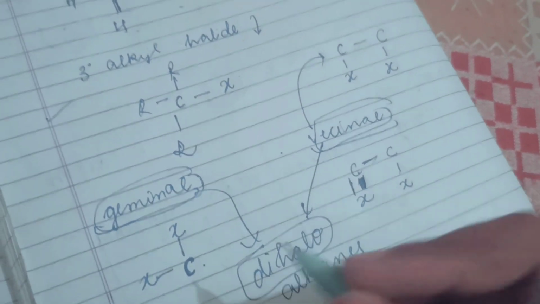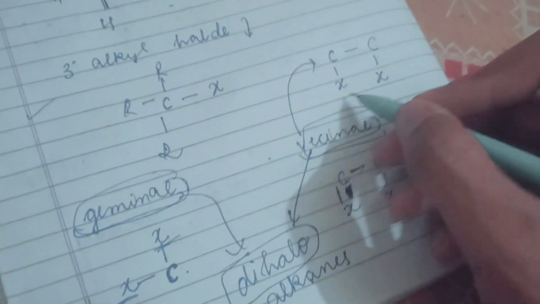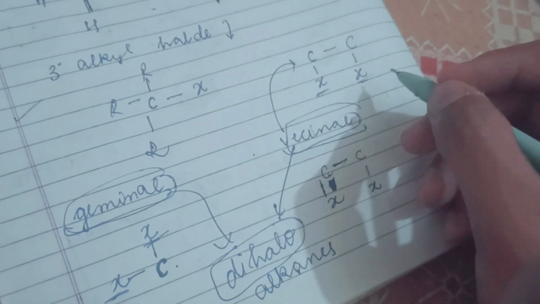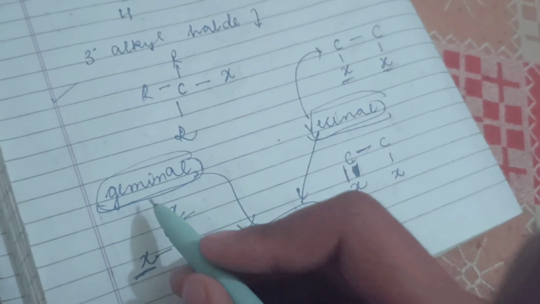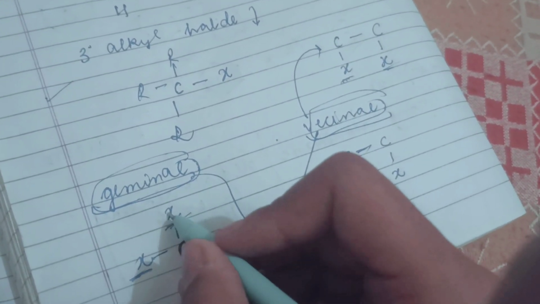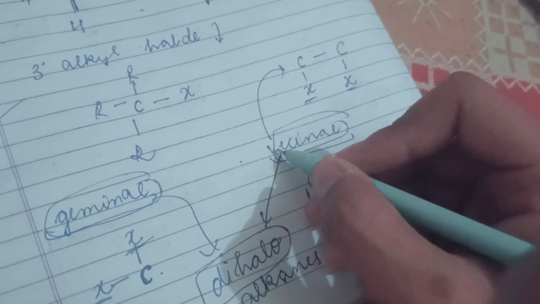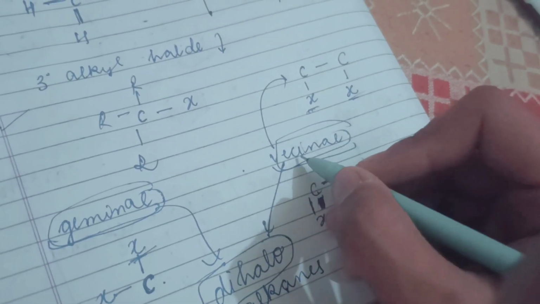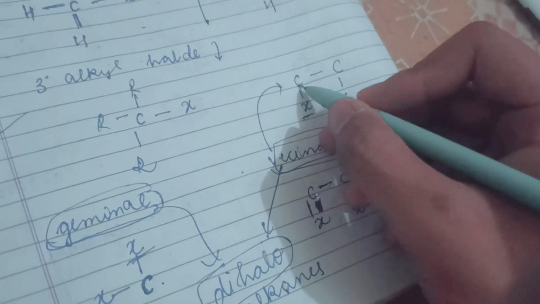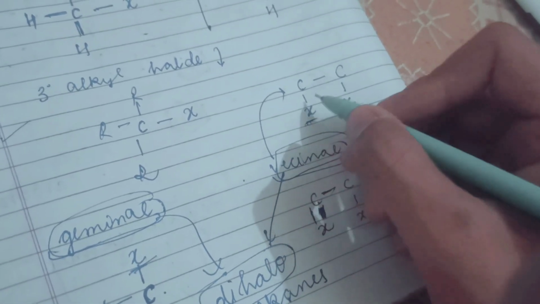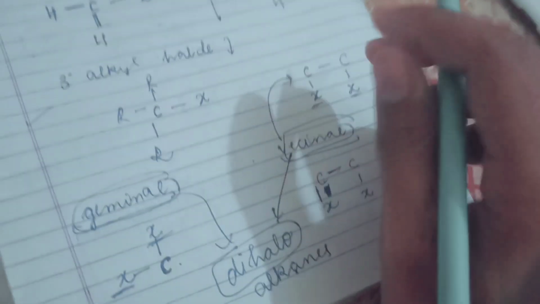Why dihalo? Because there are two halogens, 1 and 2. In the geminal, we said that both the halogens are linked to one carbon atom only. In the vicinal, we said that on one carbon there is one halogen and on the other carbon there is another halogen. So this was the classification of the dihaloalkanes.